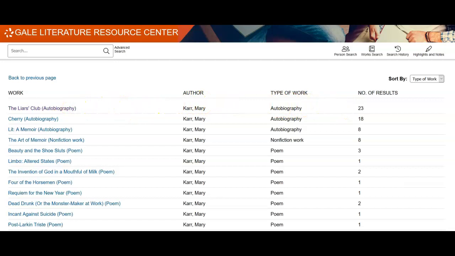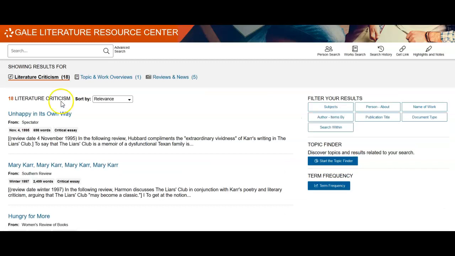After you click on a title, you will see a page with links to various types of content. Click on a link to see articles.